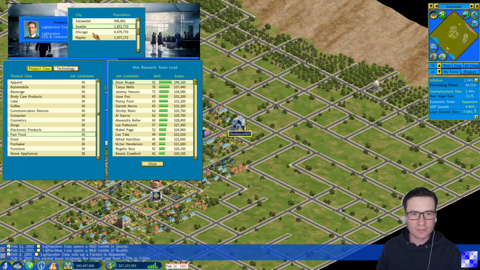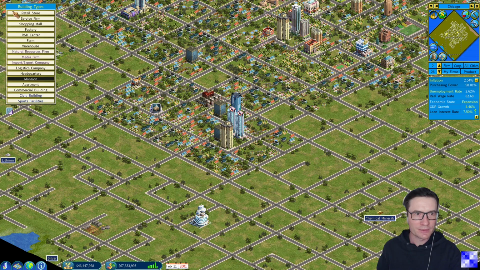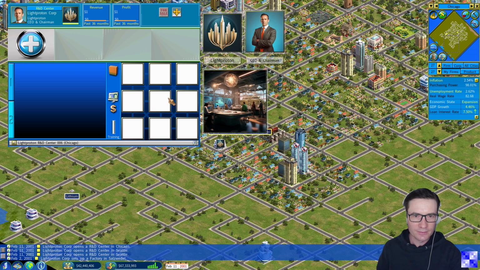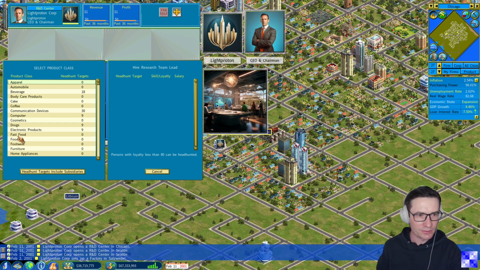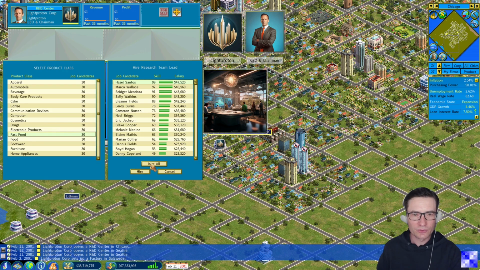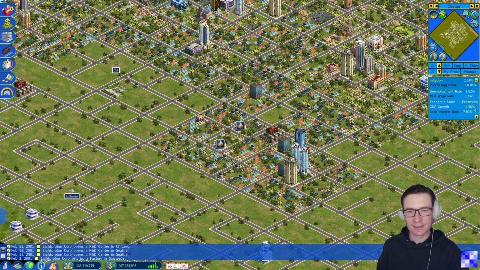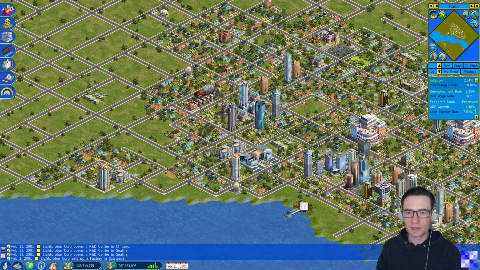fast food, where are the highest skilled job candidates? There are a couple highly skilled in Chicago. Yeah, let's go to Chicago. And here in this suburban area, set up another R&D center. There's already one. Training. This layout. Let's check for headhunting. This is not possible. 0 headhunt targets. Therefore, we simply recruit from the open job market. Start R&D, hamburger, 6 months. That's it. So now we are also improving the preparation technology of our fast food joints.